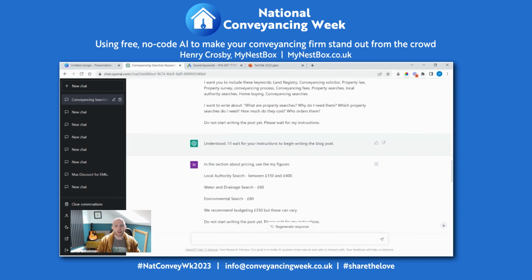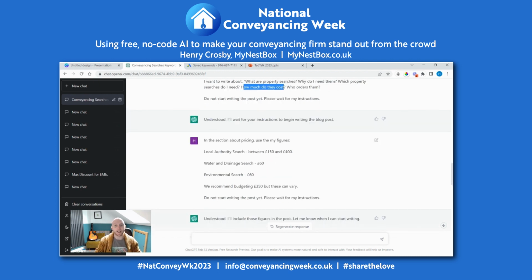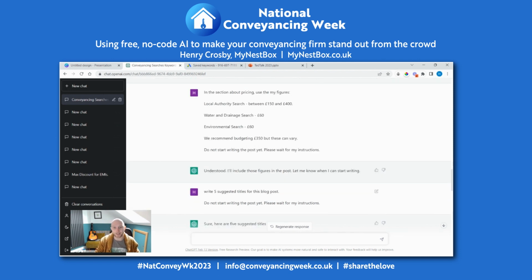So the next thing that we do is we might want to define some of the things that go into those sections. So one of the sections that we've asked for is how much do they cost? If we ask ChatGPT, it might use some out-of-date training data. It might get mixed up with other training data. As I say, AI lies. So sometimes defining what you want to go into those sections really helps. So what I've done here is I have said in the section about pricing, use my figures. So these are figures that I believe are the correct figures that I've asked it to do. I've also told it not to start writing the post yet because there's still more scene setting to do.